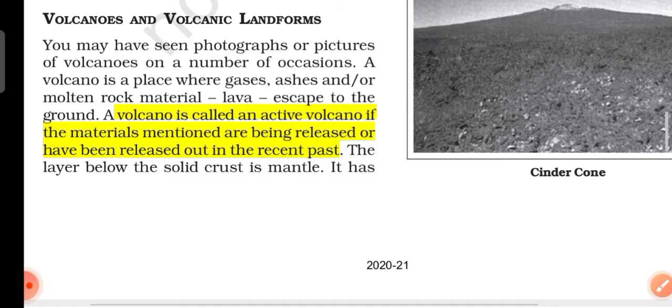We have to start with volcanoes and volcanic landforms. A volcano is a place where gases, ashes or molten rock material, lava, escapes to the ground.